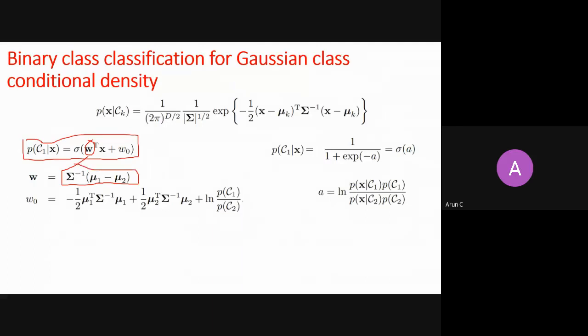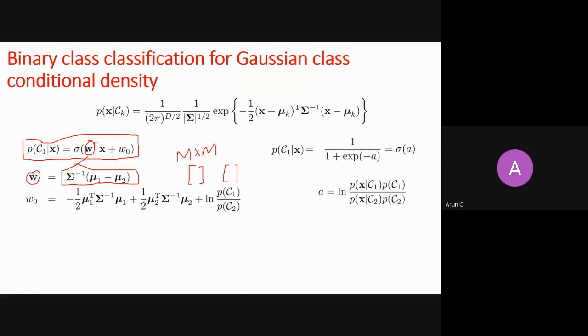The covariance matrix, which is an m by m matrix. You need to find it out, and then you find mu1, which is an m dimension vector, and mu2, which is also an m dimension vector. When you calculate mu1, mu2, and sigma, then you can plug into this formula and you will get a W vector.